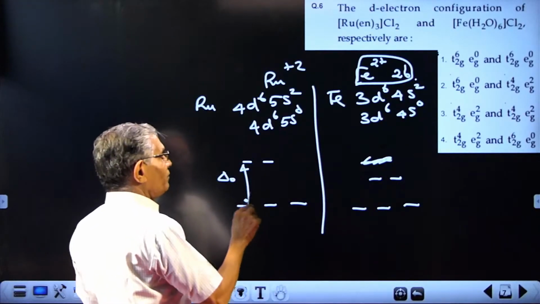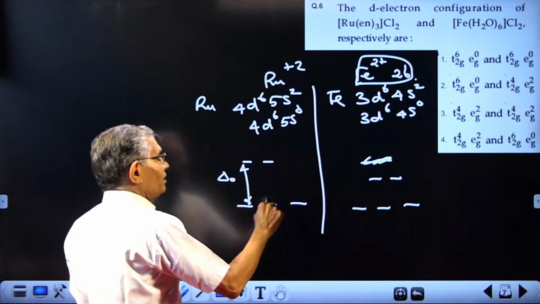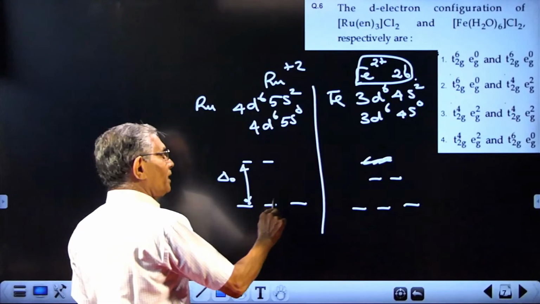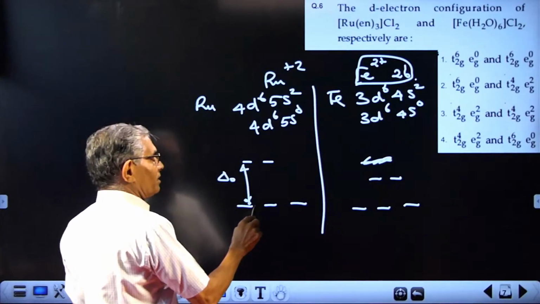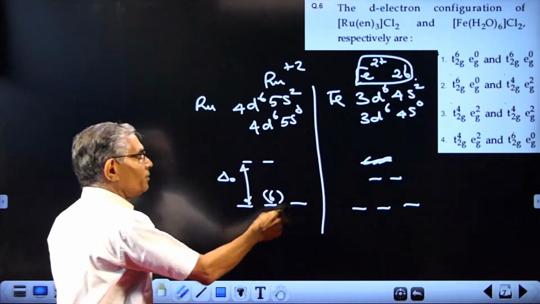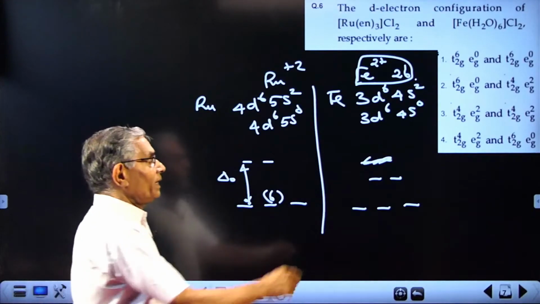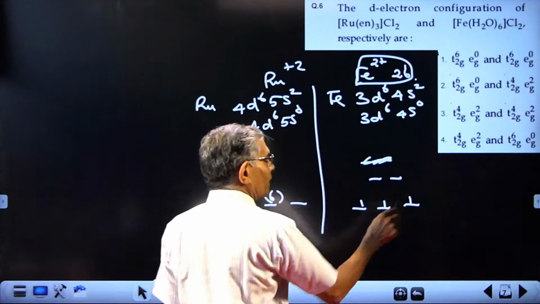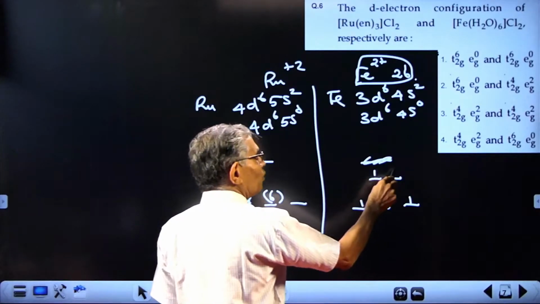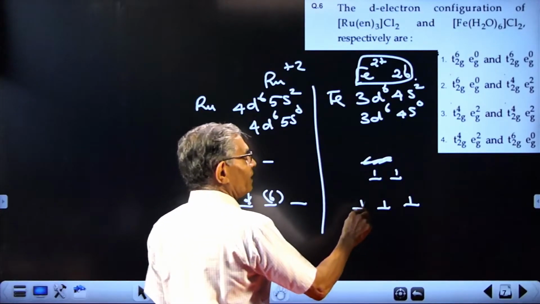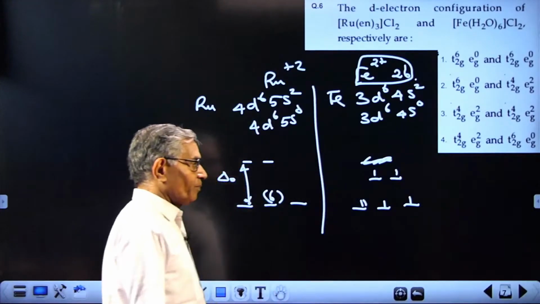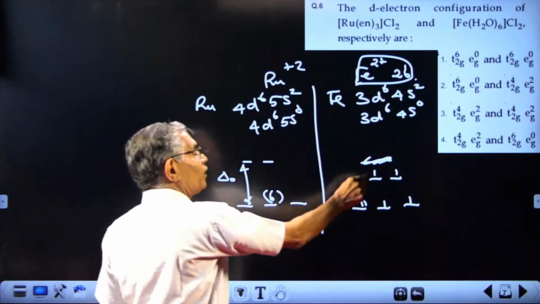So what will happen when you arrange 6 electrons? The electrons will be completely accommodated in the t2g level as far as possible. So all the 6 electrons you can accommodate here, 3 into 2. But in this case, 1, 1, 1, 1, 1, so only 5, then the sixth comes over here, because here delta O is small.